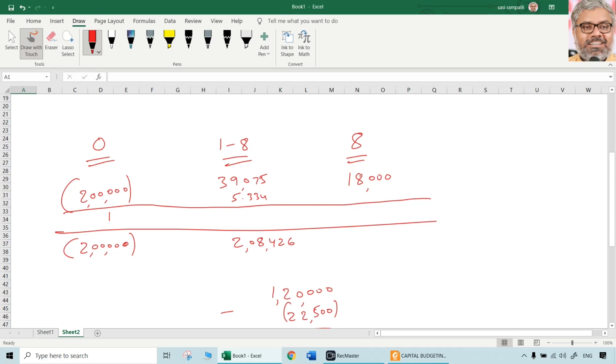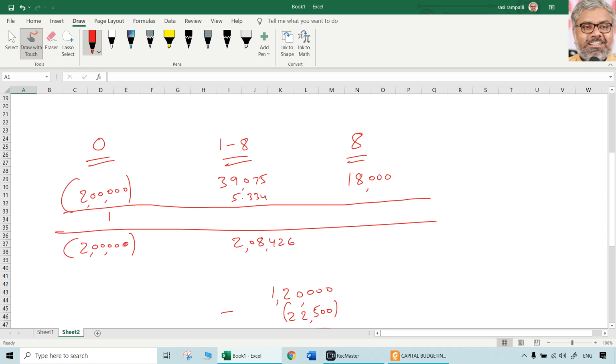So depreciable amount was only 1,82,000, which was depreciated over a period of 8 years. So book value wise, it will be only remaining amount. 1,82,000 is depreciated. 18,000 will remain as book value. 18,000 book value amount asset is sold for 18,000. There is no capital gain, no capital loss.